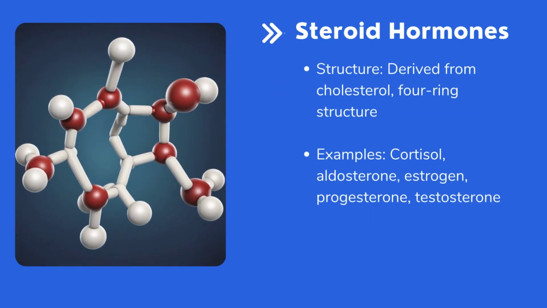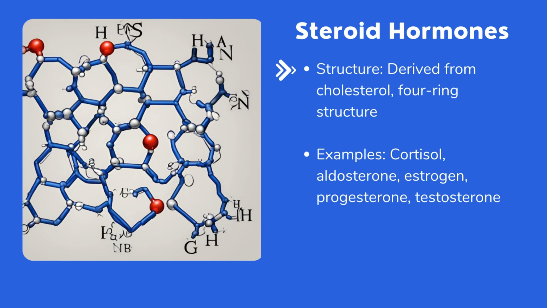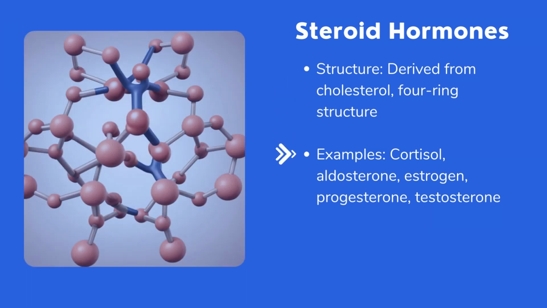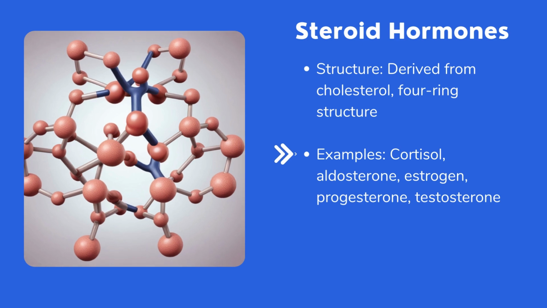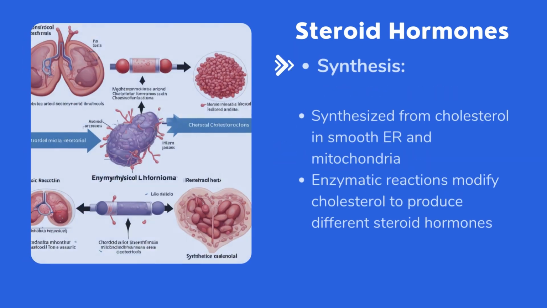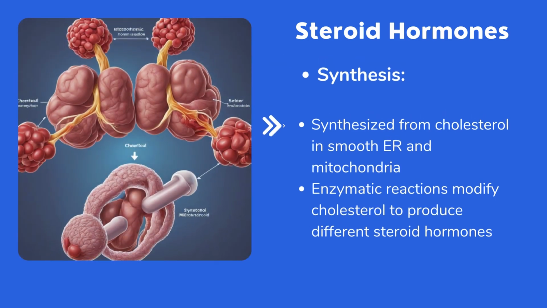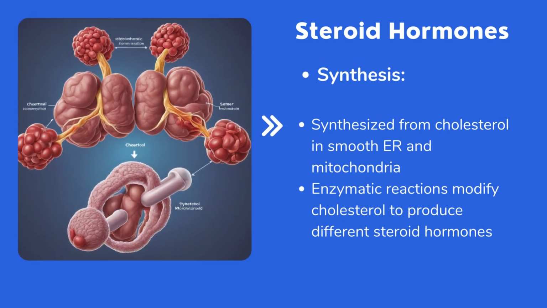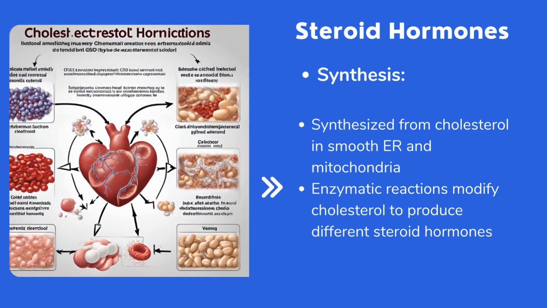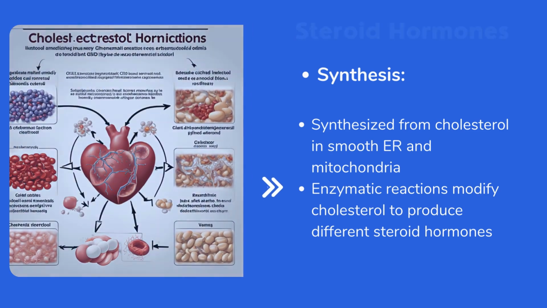3. Steroid hormones. Structure: derived from cholesterol and have a characteristic four-ring structure. Examples: cortisol, aldosterone, estrogen, progesterone, and testosterone. Synthesis: synthesized from cholesterol in the smooth endoplasmic reticulum and mitochondria. Enzymatic reactions modify cholesterol to produce different steroid hormones.